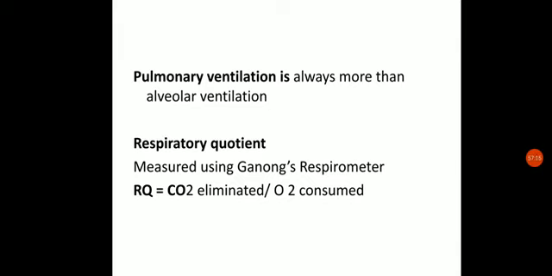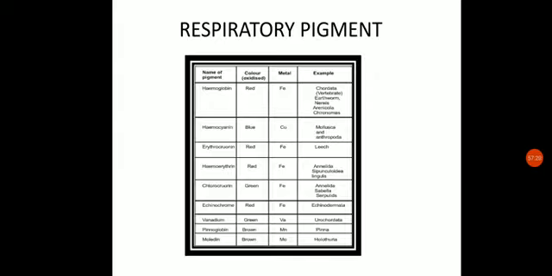Respiratory quotient is measured by a specific device called Ganong's respirometer. So respiratory quotient can be defined as the total volume of CO2 eliminated divided by the total volume of oxygen which is consumed. So by getting this we can get to know about the respiratory quotient.